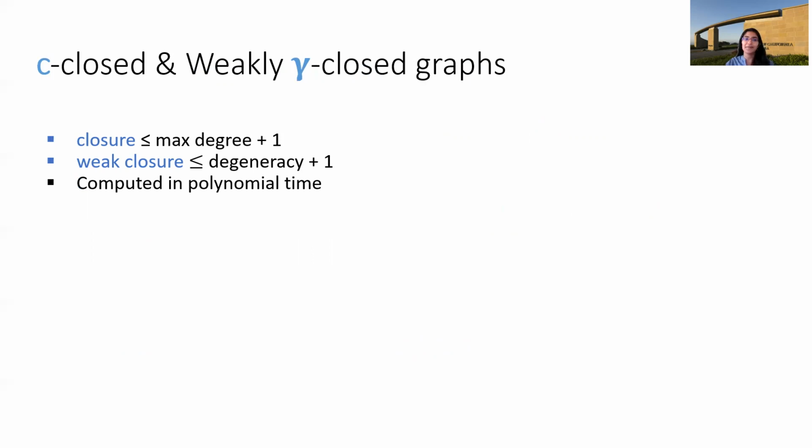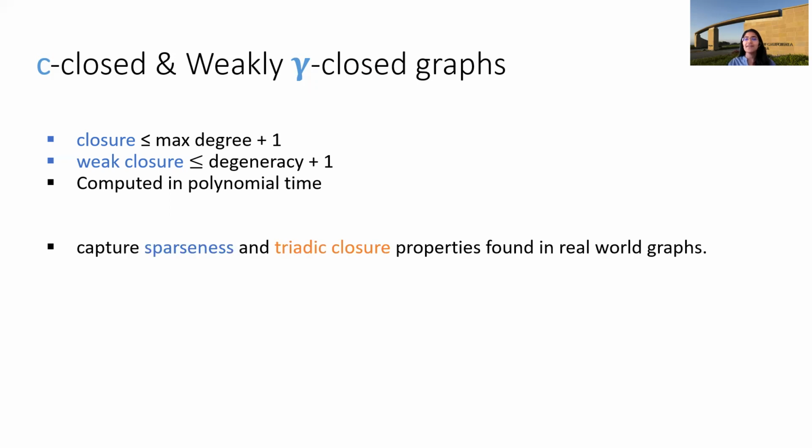And it's well known that max degree and degeneracy are interesting parameters and they've been well studied in the literature. Since closure and weak closure are no more than max degree and degeneracy respectively, these parameters are interesting to study. Further, closure and weak closure capture sparseness and triadic closure properties.